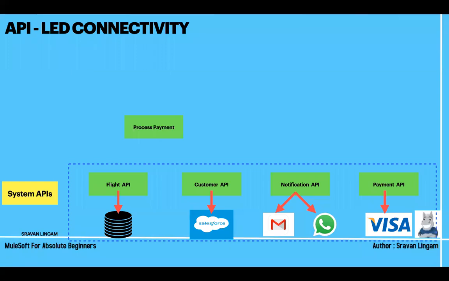Now, I want to do a process payment. For process payment, what do I need? So for process payment, I have pre-booked flight status.